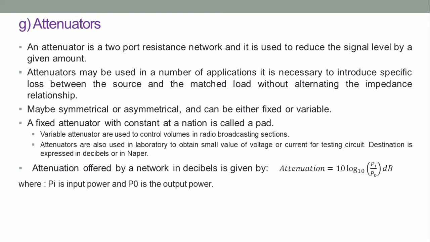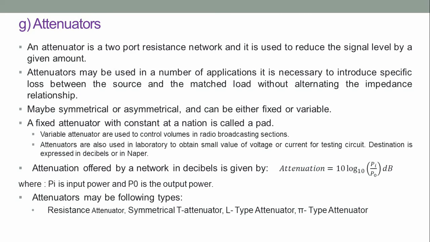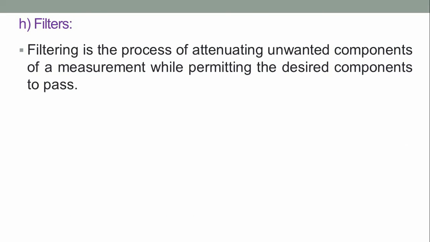Attenuation offered by a network in decibels is given by attenuation equal to 10 log 10 Pi by P naught in decibels, where Pi is the input power and P naught is the output power. Attenuators may be of the following types: resistance attenuators, symmetrical T attenuators, L type attenuators, or pi type attenuators. Next, we'll discuss filters.